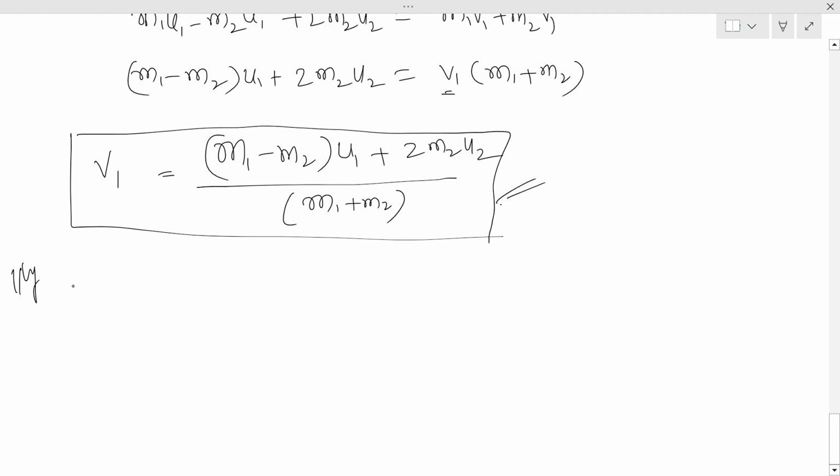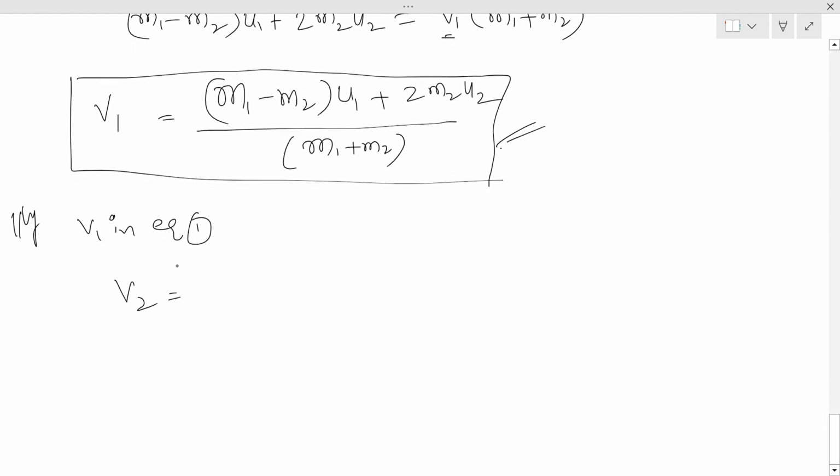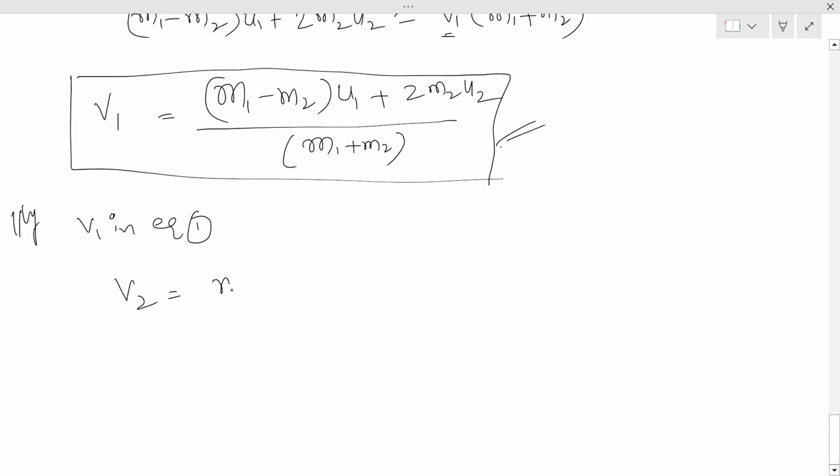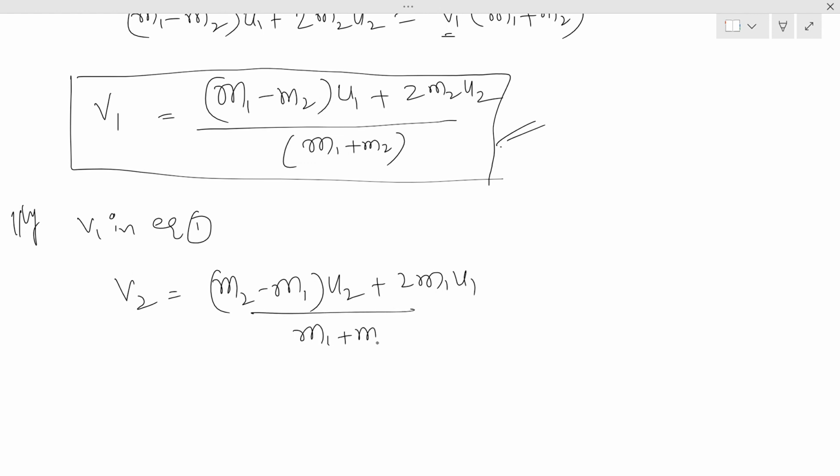Similarly, if we substitute v1 in equation 1, we'll get the v2 value. You can take it as an assignment and try. You will get the final answer: v2 equals (m2 minus m1) u2 plus 2 m1 u1, divided by m1 plus m2. That's it.